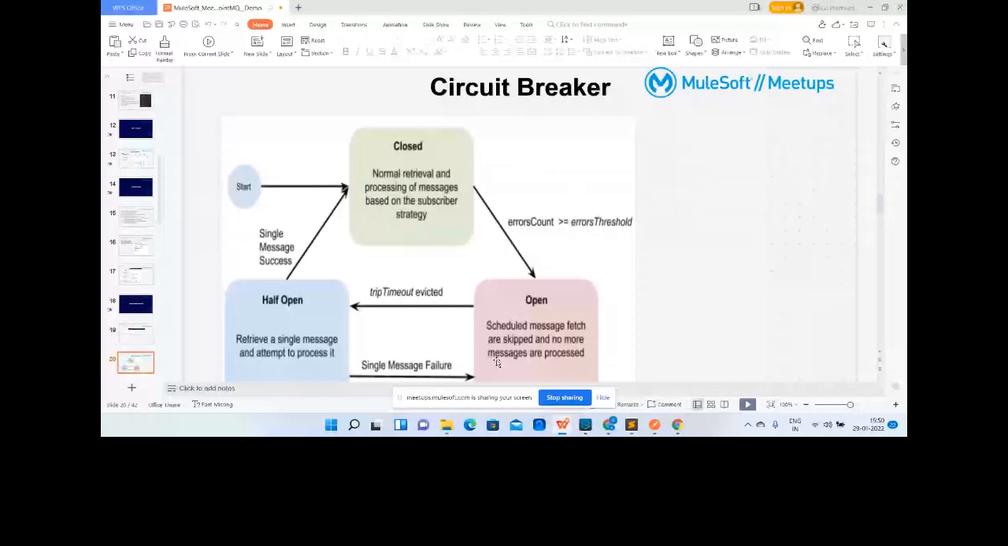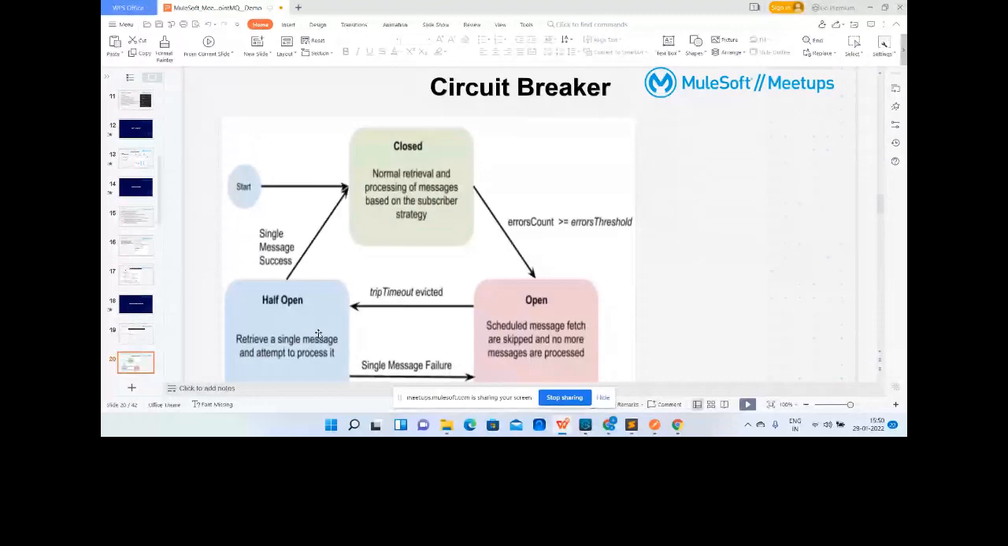If the circuit is open, that means you are not going to read further messages from the queue. For how long will it be open? It will remain open until the trip timeout. Once the trip timeout is consumed, it goes back to the half open state. Now in the half open state, what will happen?